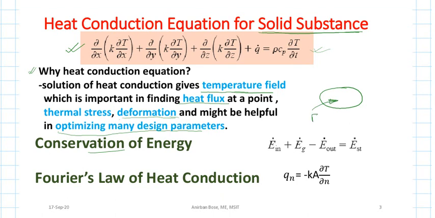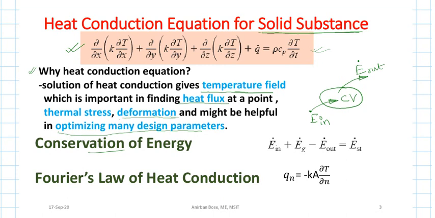Let us consider this is the control volume, and the rate of energy coming into the control volume is E dot in, and some energy going out of the control volume is E dot out.